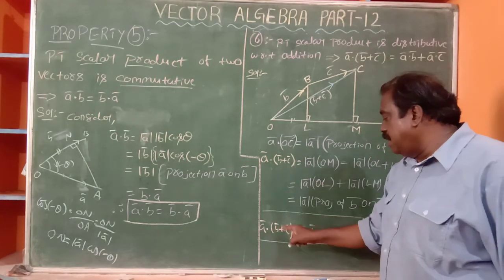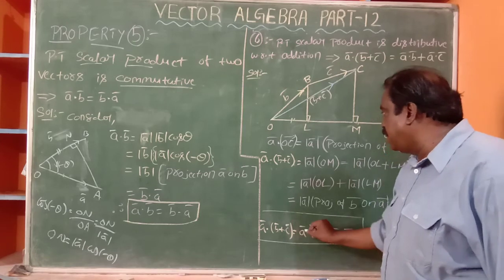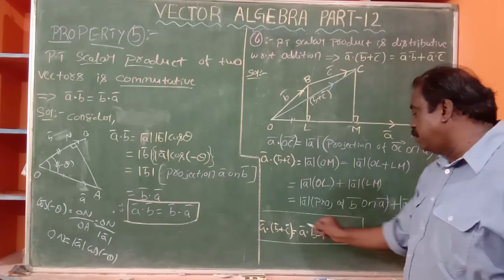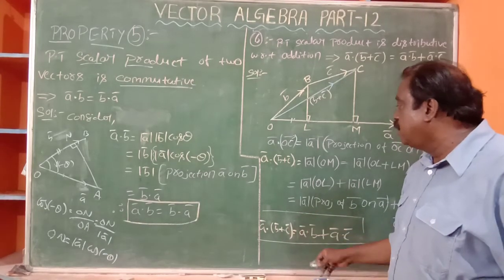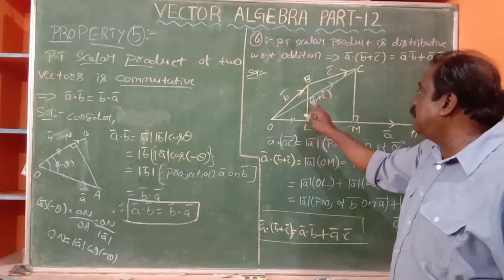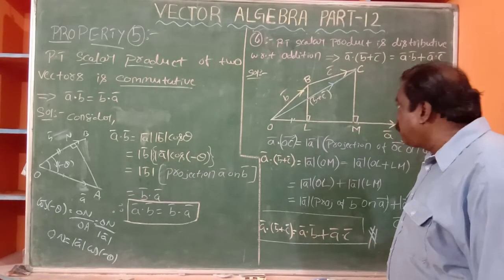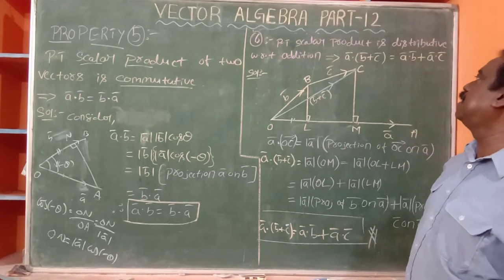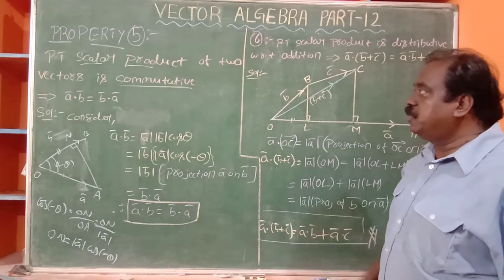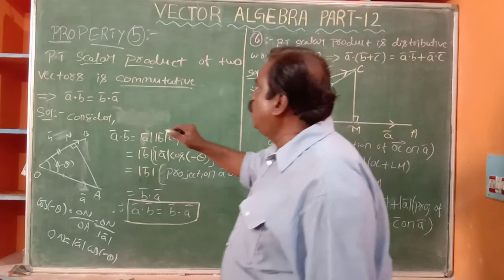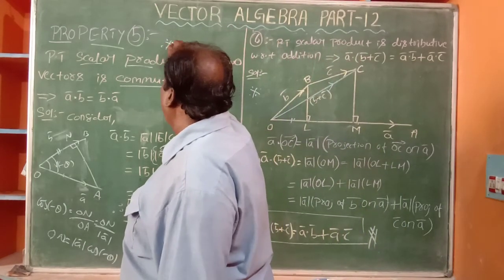Here A bar dot of B bar plus C bar is nothing but A bar dot B bar plus A bar dot C bar. Same, just like numbers. Here OC bar is nothing but B bar plus C bar by the addition theorem. So the dot product, that is scalar product, follows the distributive law. These two are important. Try to learn them by heart. Okay?